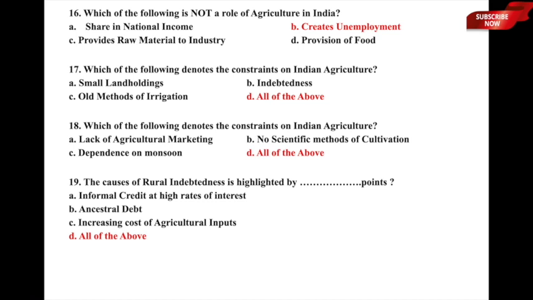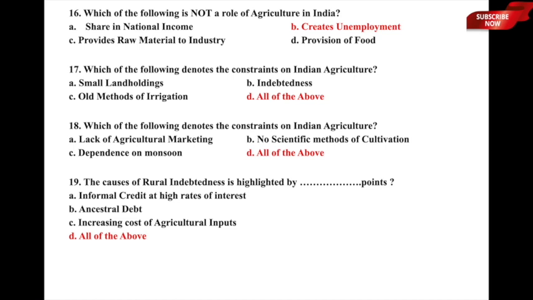The causes of rural indebtedness are highlighted by dash points. The causes of rural indebtedness are what? So let us look at the underlying options. A, informal credit at high rates of interest. That means the credit is being taken from money lenders, brokers, traders, relatives at a very high rate of interest. Then we have ancestral debt. That means the loan which was taken by the father has to be paid by the son, and that is why it keeps going on, and it takes the rural masses into a spiral sort of a thing.